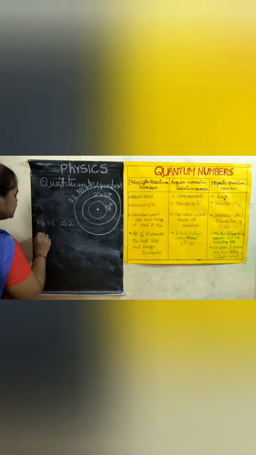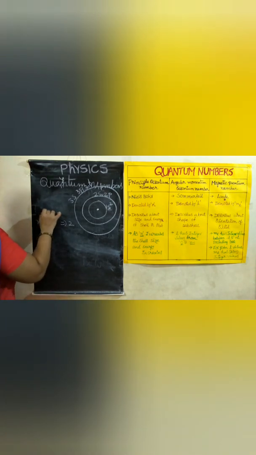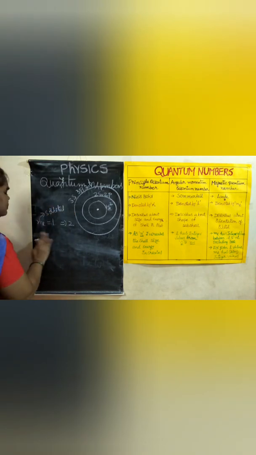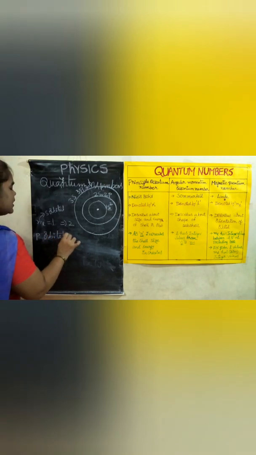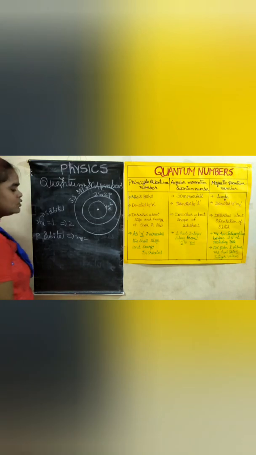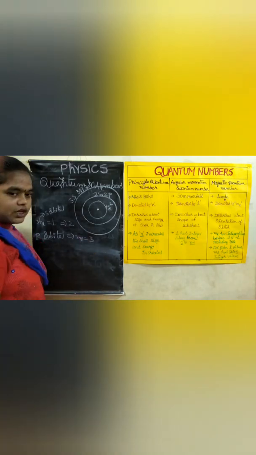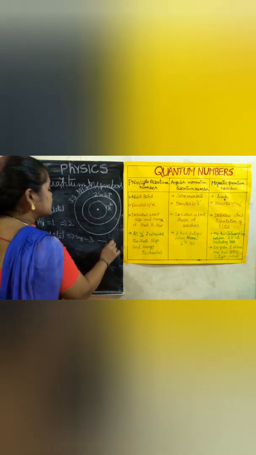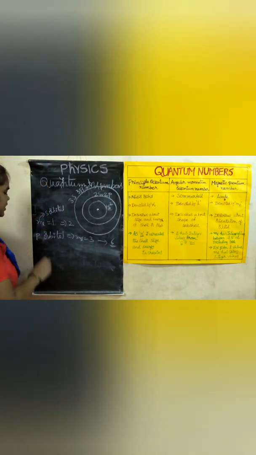This is for the s orbital. For the p orbital, ML is taking 3 values, means 3 twos are 6 electrons can exist.